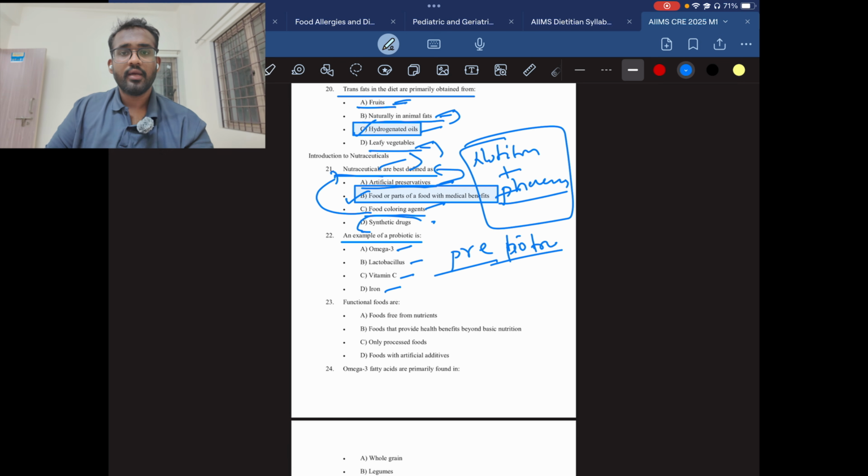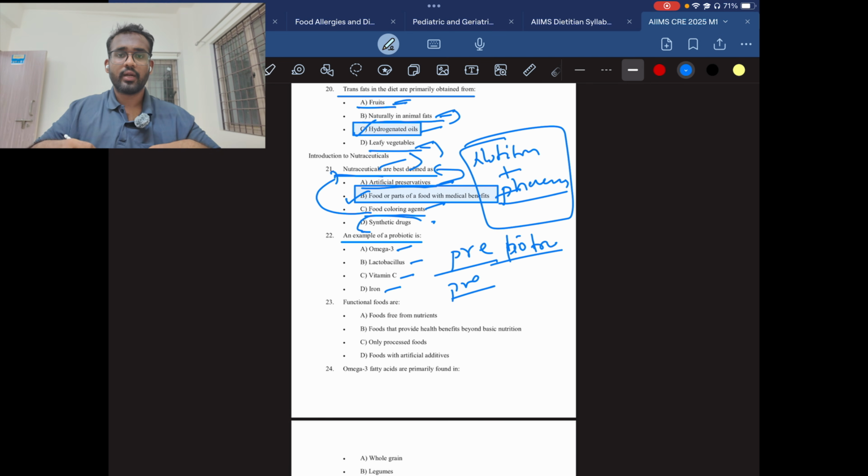Prebiotic is nothing but a food for the bacteria to grow in the gut. Okay, and what is called probiotic? Probiotic is a living bacteria which we consume, and it will help the gut flora to rise. It is a living, alive bacteria which we consume, so it's called probiotic.